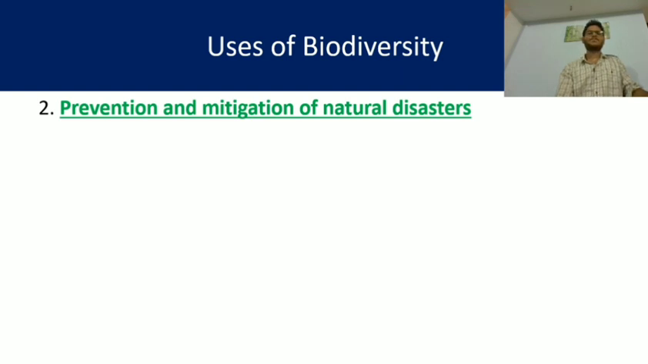Next, the second of the different uses. Under the second point: prevention and mitigation of natural disasters. Here, mitigation means control, to minimize the loss. Minimize the loss caused by natural disasters.